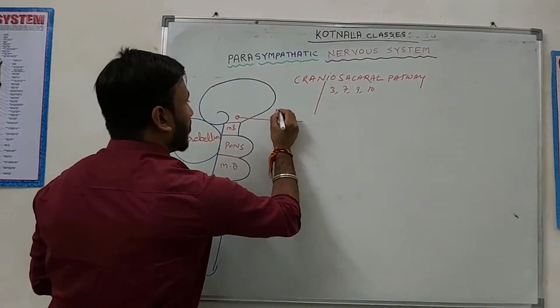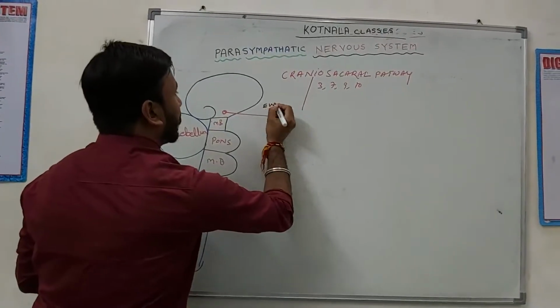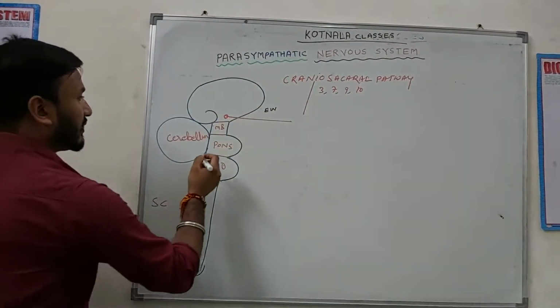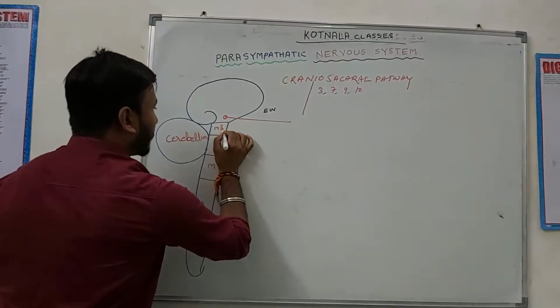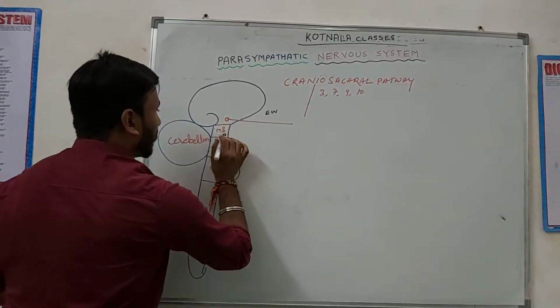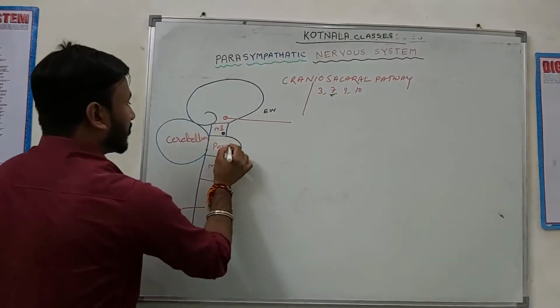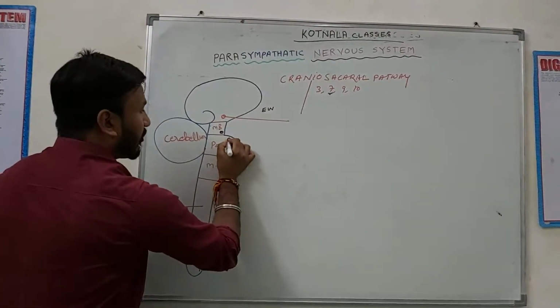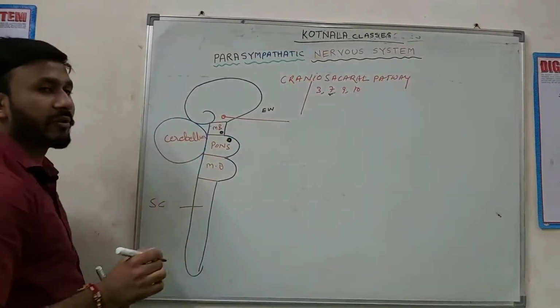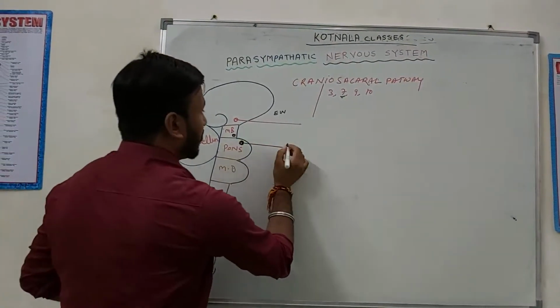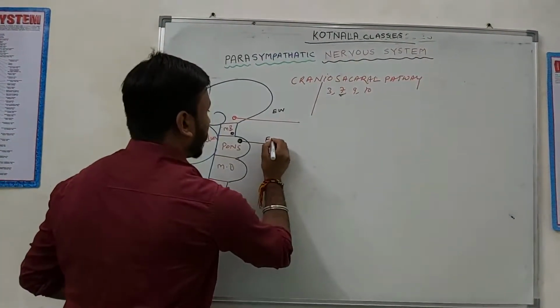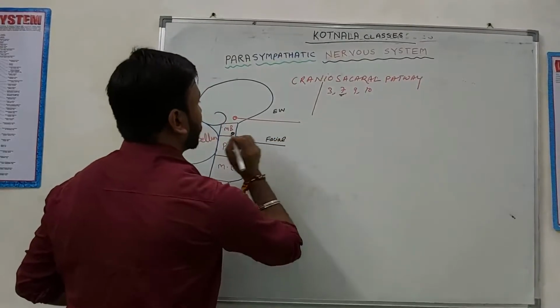The Edinger-Westphal nucleus, associated with the midbrain. Another is the seventh cranial nerve, which exits from the front of the pons and is known as the facial nerve.